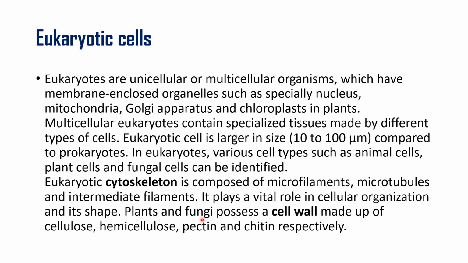Then plants and fungi possess a cell wall made up of cellulose, hemicellulose, pectin and chitin. So the plant cell wall is made up of cellulose and hemicellulose, and the fungal cell wall is made up of pectin and chitin. Okay, so we will be learning about the plant's cell wall also.